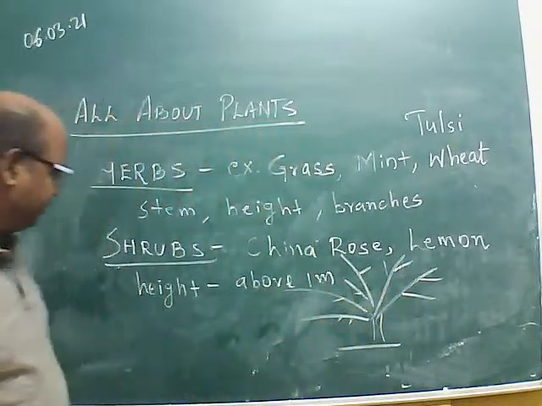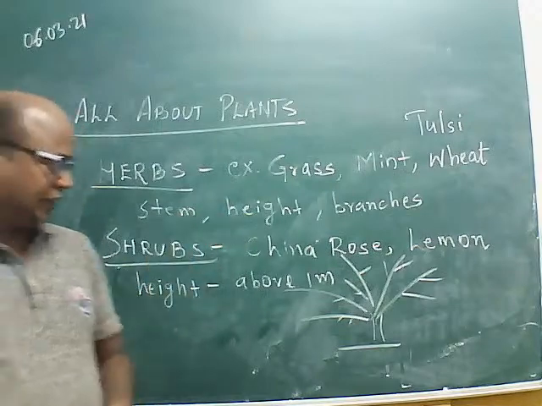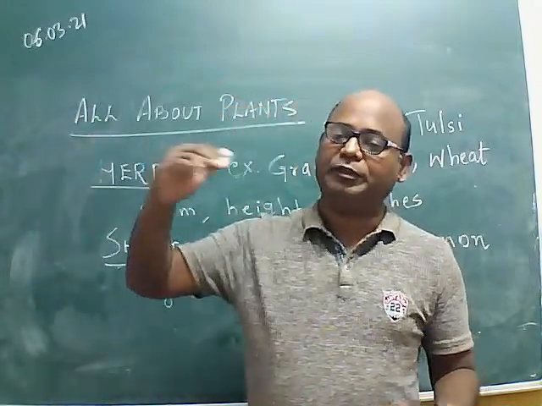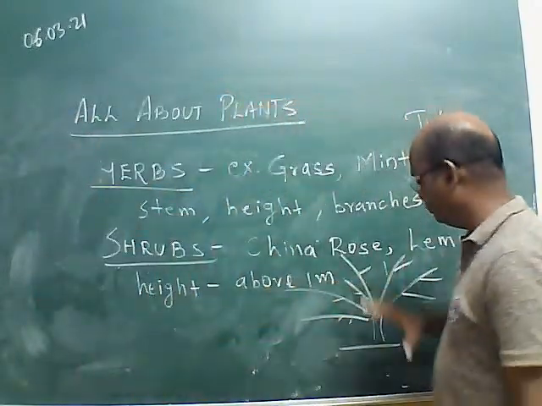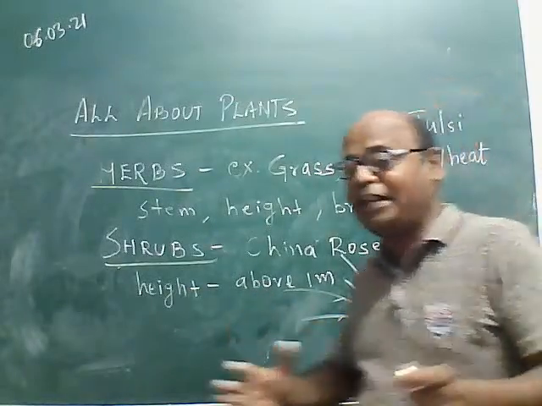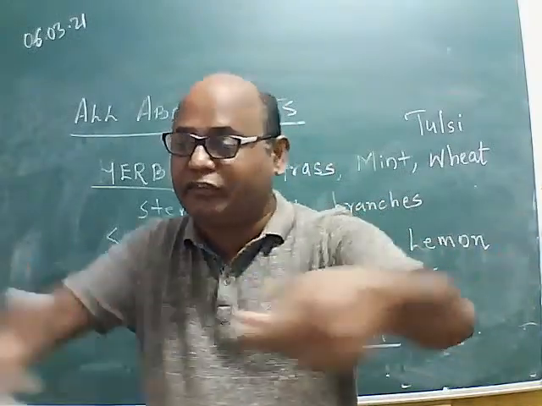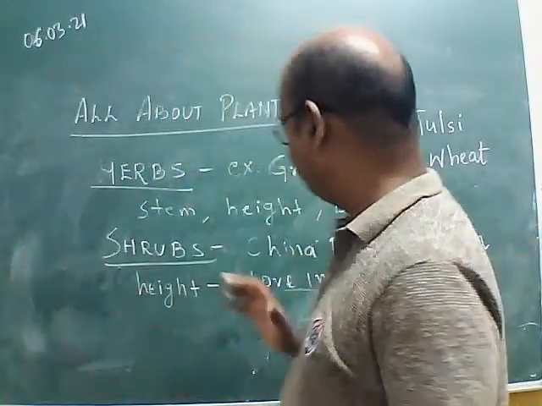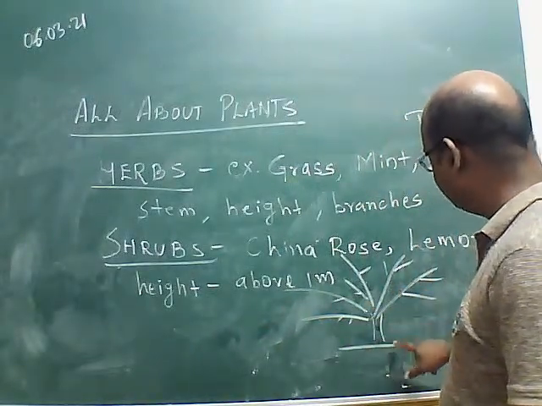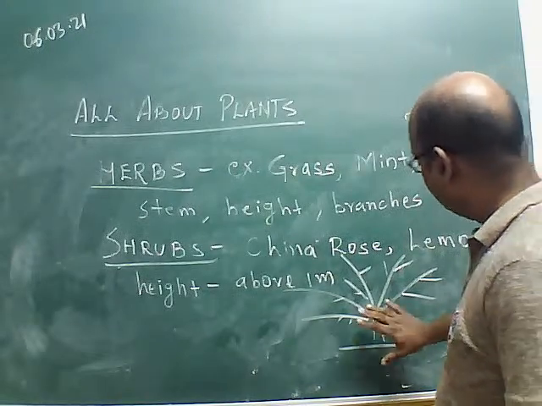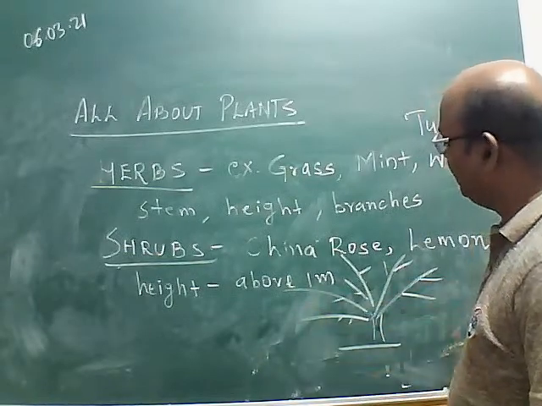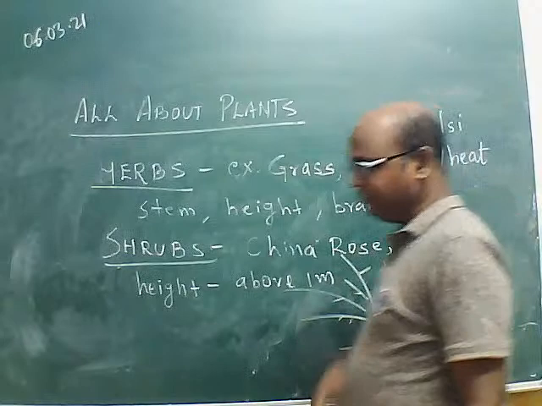That is its stem. And we will find height, as I already discussed, 5.5, 6 feet, above 1 meter, below 3 meters, and bushy plants. The stem is woody, thick, strong, but not as strong as a tree. A tree has a very thick trunk. That one thick, very strong trunk is not there. Woody stem is there. Woody branches are there. The stem grows up to some inches, and a lot of bush-like other stems rise from this stem. It has a bushy appearance. That is regarding branches.